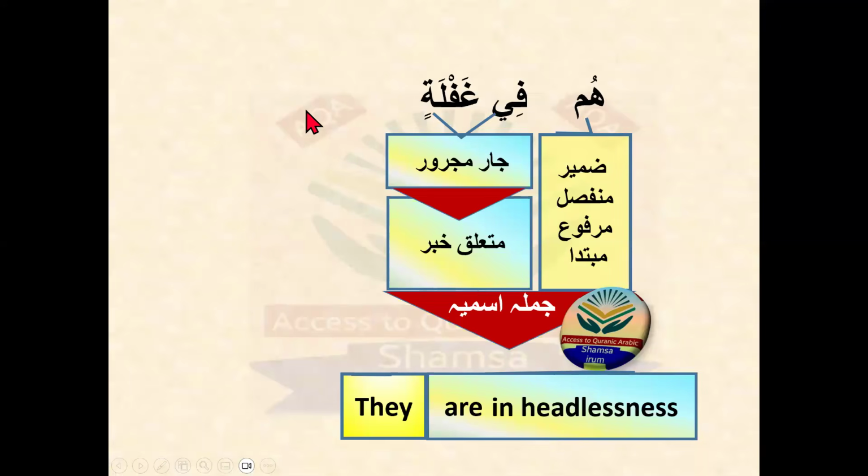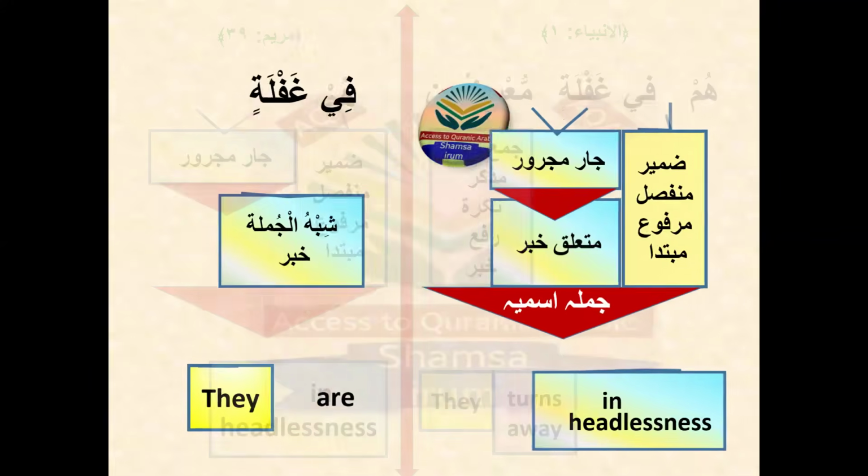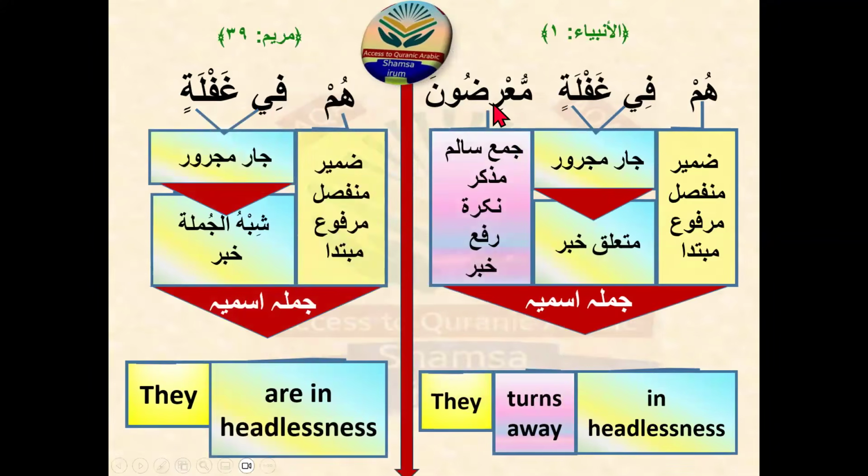In that case, if khabar is not present, the jar majroor will not be called muta'alliq khabar. It will be called shibu jumla khabar. So it's not a muta'alliq khabar, it is a shibu jumla khabar. Shibu jumla khabar means substitute khabar, deputy khabar. In this slide I use this sentence with the khabar and without the khabar. In Suratul Al-Anbiya, Mu'aridun is a khabar which is present here.